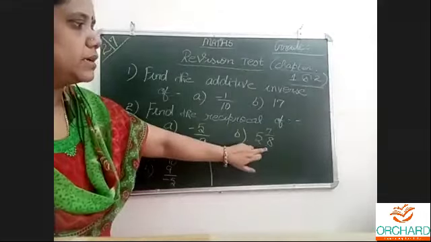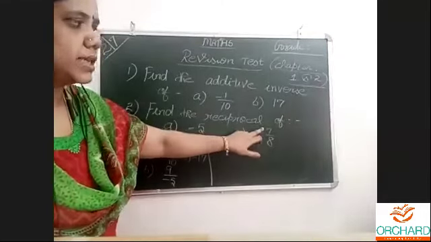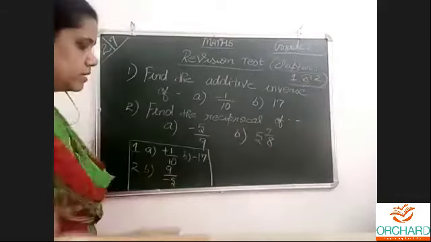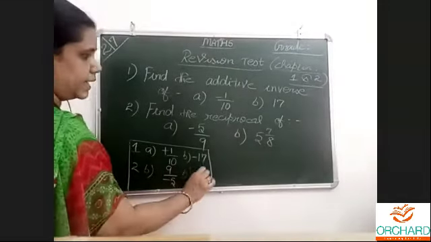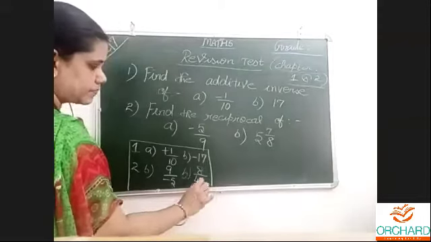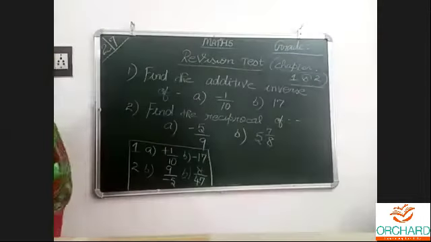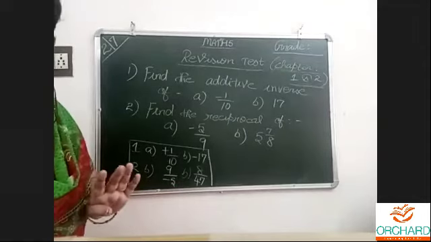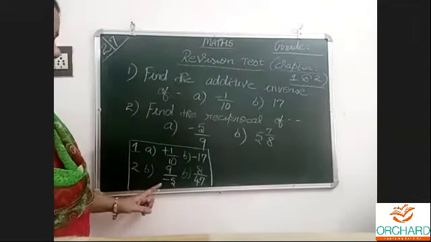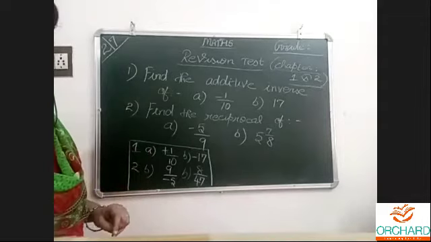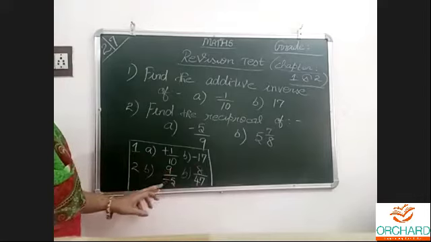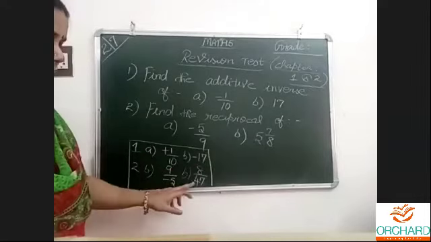Now this is a mixed one. 5 8s are 40, 40 plus 7, 47 by 8. So the reciprocal, 8 by 47. 8 by 47. Correct means all 4 correct. Wrong means wrong. Give a wrong. Understood? These were the 4 sums. Plus 1 by 10, minus 17, 9 by minus 5, 8 by 47.